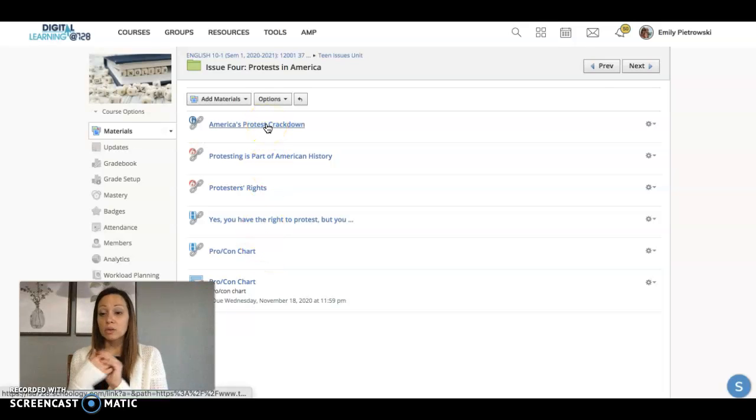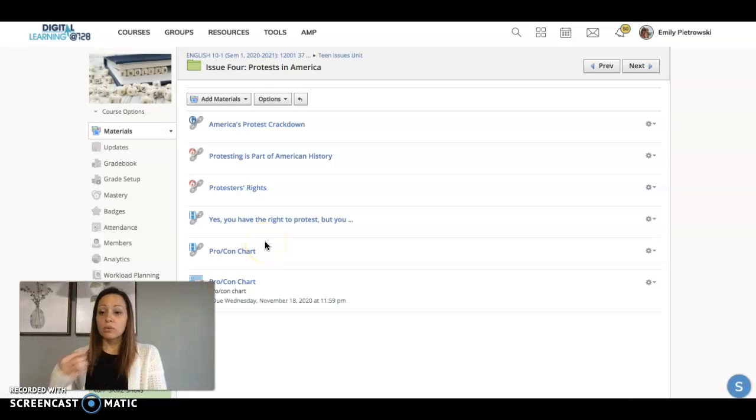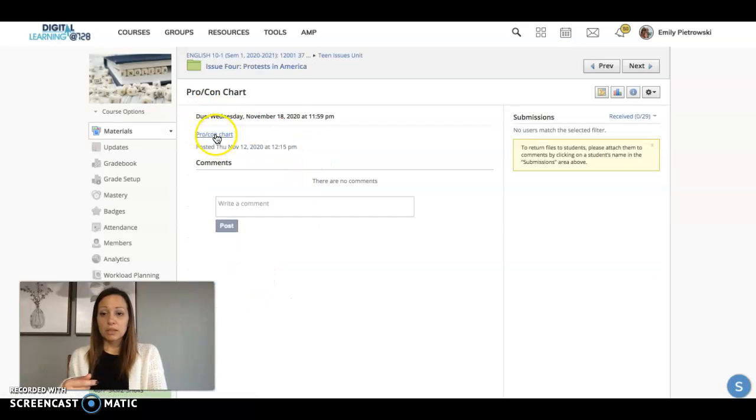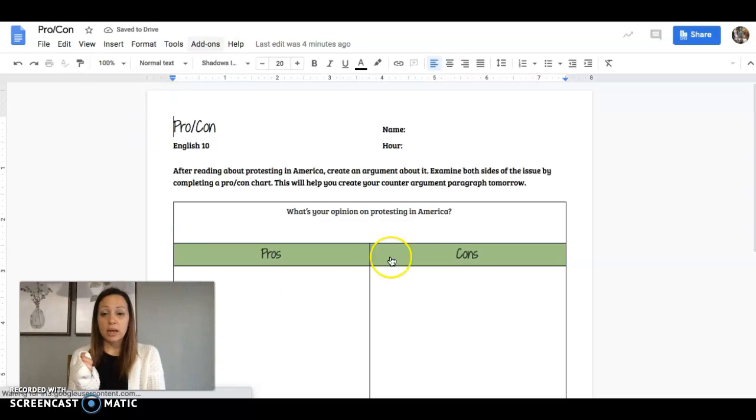You need to pick 2 or 3 of the articles to read, and as you are reading, I want you to think about whether you think protesting in America is good and helpful, or is it a problem. So then after you read through and you think about what your opinions are, then you need to create a pro-con chart. So if you click here, it'll bring up this, and the pro-con chart is linked right there. Otherwise, it's also linked on the agenda slide.